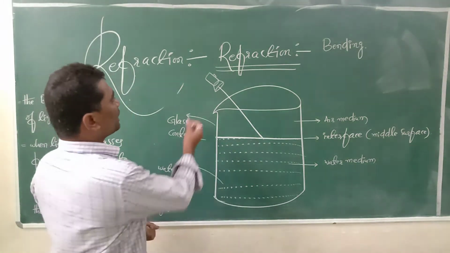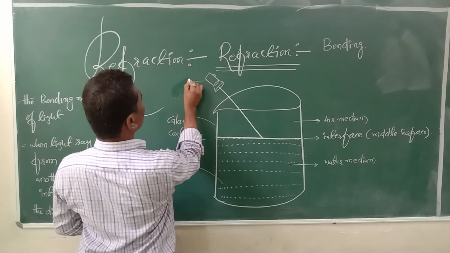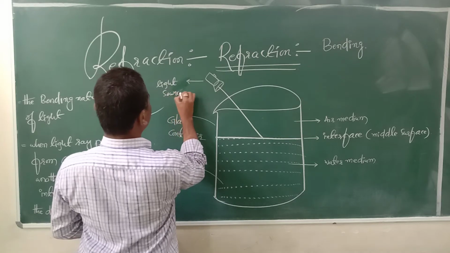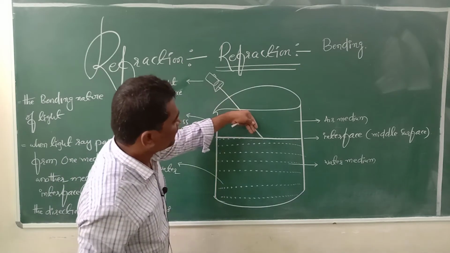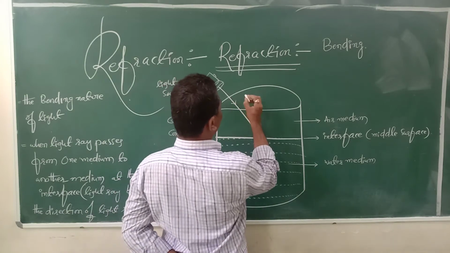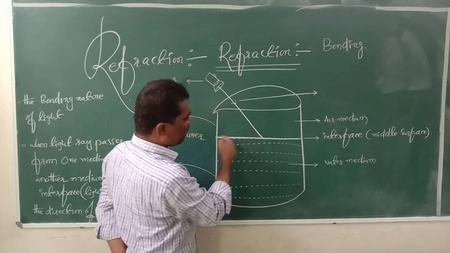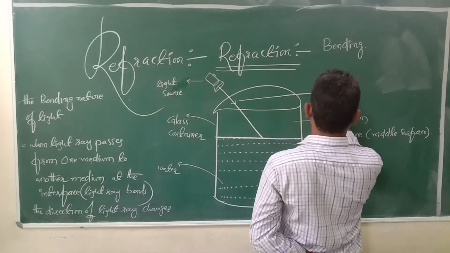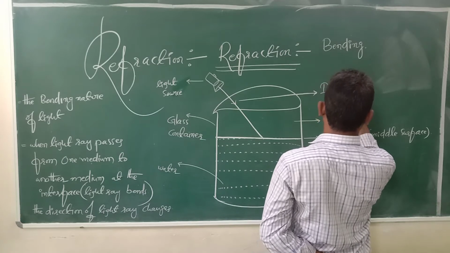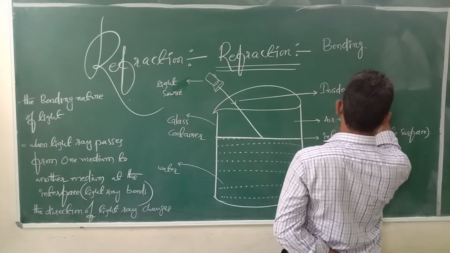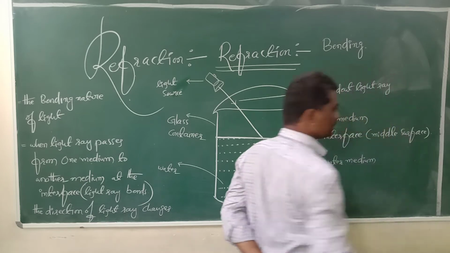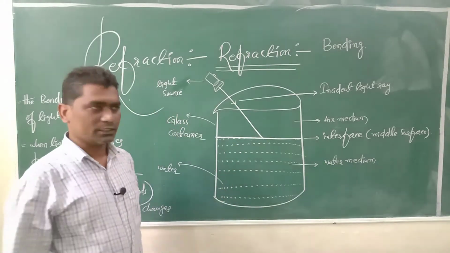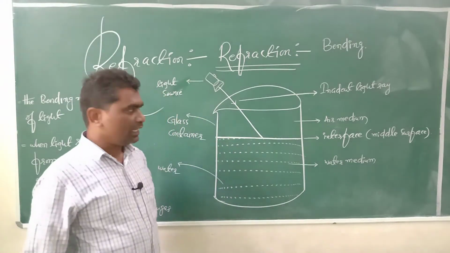Here one torchlight is taken. So we can write here, light source. Whenever the light ray passes like this, here the light ray is passing in this direction. The light ray which is incident on this interface, on the surface of the water, is called an incident light ray. Whenever a light ray is incident on the surface of the water, at the interface,